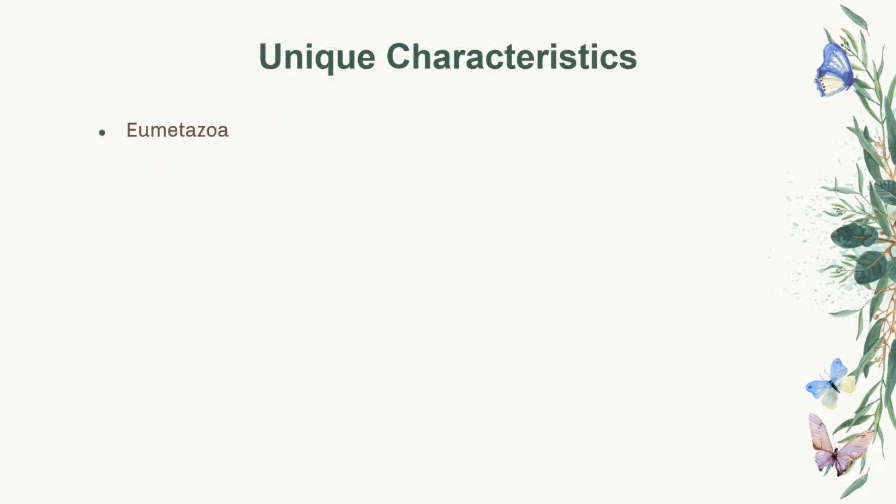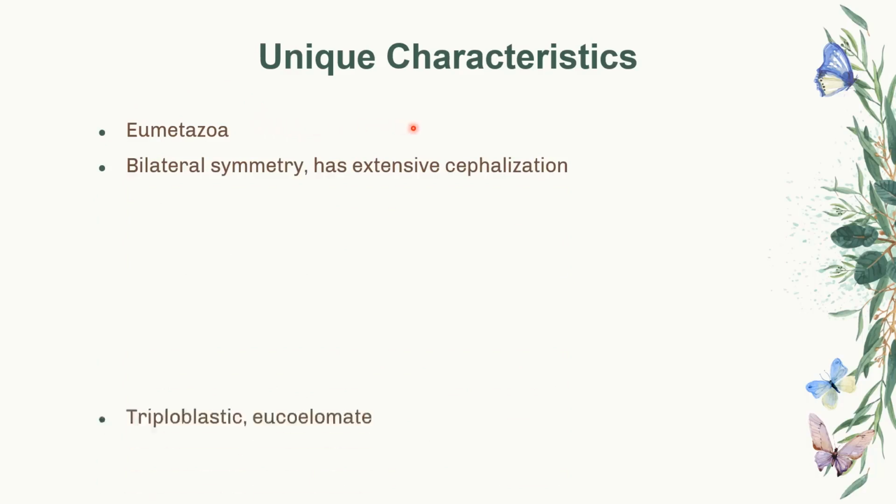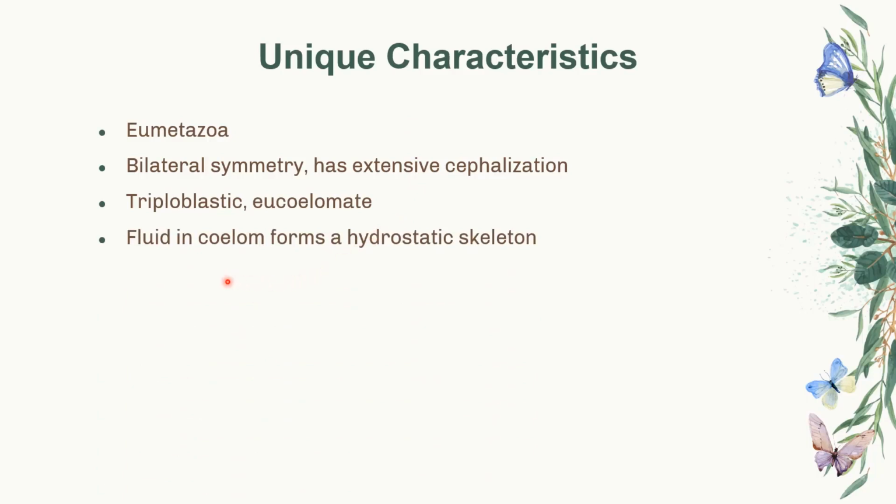The unique characteristics of phylum Arthropoda start off with having true tissues, so they are considered to be eumetazoans, and they have bilateral symmetry with extensive cephalization. In terms of germ layers, they are triploblastic, meaning they have endoderm, mesoderm, and ectoderm, and they are eucoelomate. The fluid in the coelom forms a hydrostatic skeleton. In terms of embryonic development, they develop the mouth first, so they are considered to be protostomes.